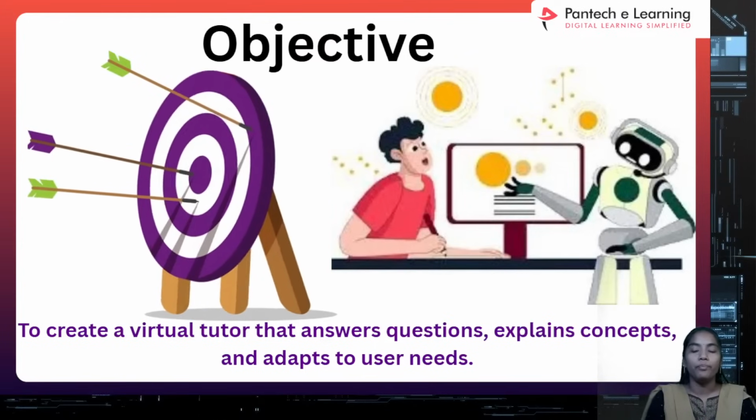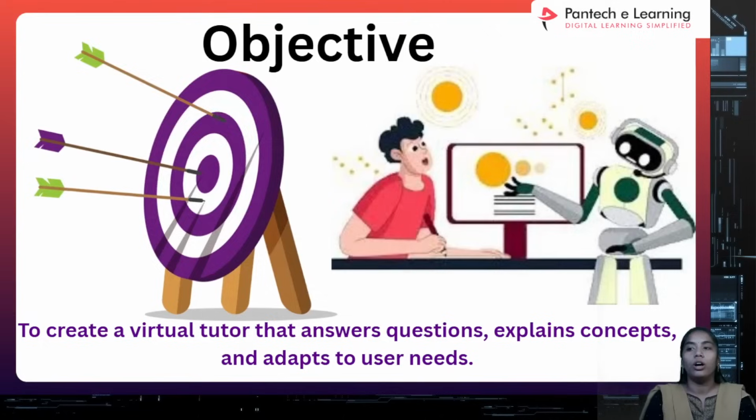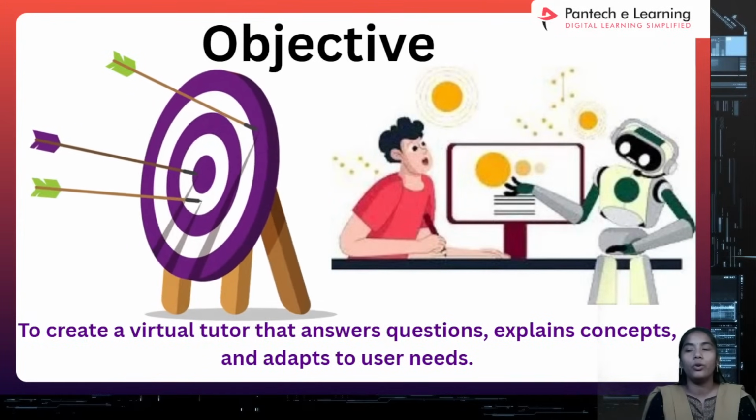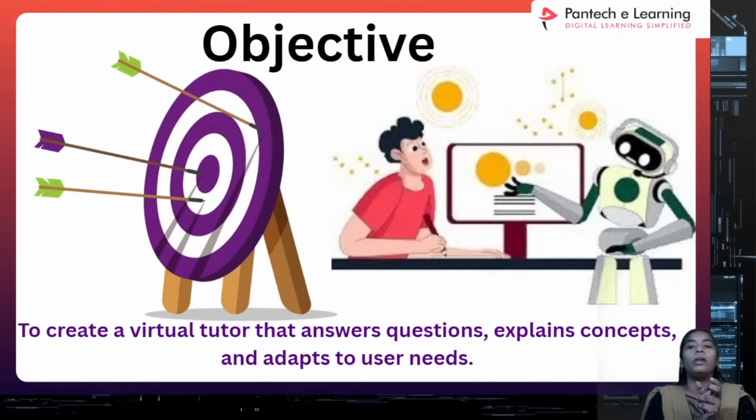So that's why we take that problem statement and then go through the objective part. We are taking the problem statement in real-time applications. The human tutor is very important, but sometimes you can't get that information. Then what can we do?